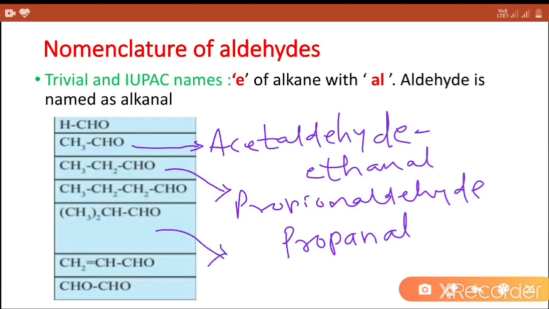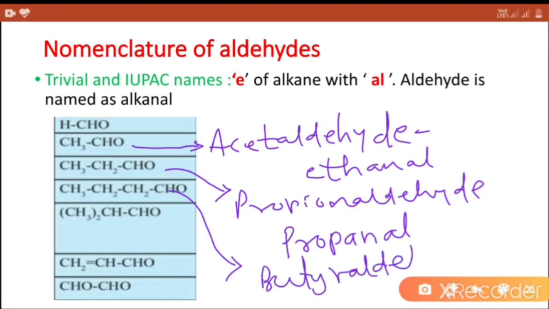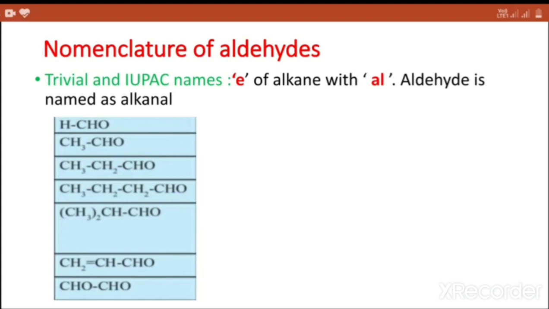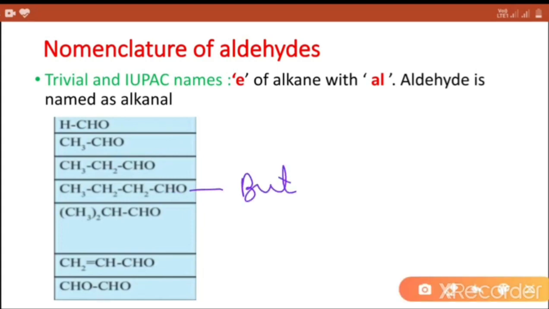Fourth compound, butyraldehyde, and IUPAC name is butanal.